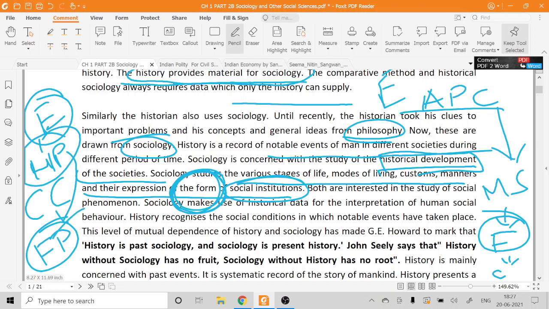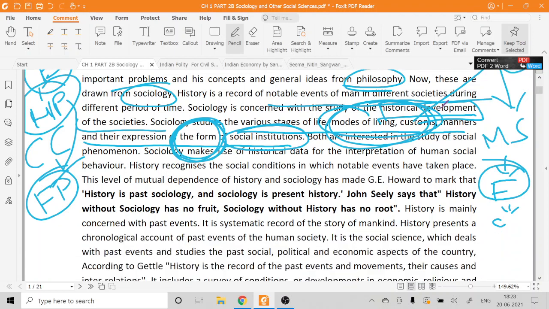Similarly, in the modes of living, customs or manners, in the institution of family, for example, in the pattern of marriage or in the pattern of family, in the feudalistic society the family pattern may be a joint family, but in a capitalistic society it may be a nuclear family. So these things are the impact on society because of historical development. There are different impacts on different social institutions, and these impacts are being studied in sociology by taking help of the subject, that is history.